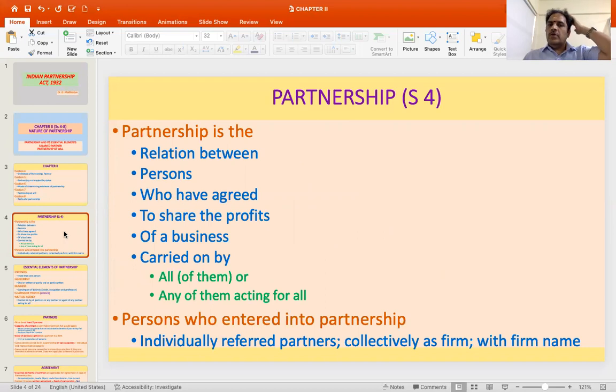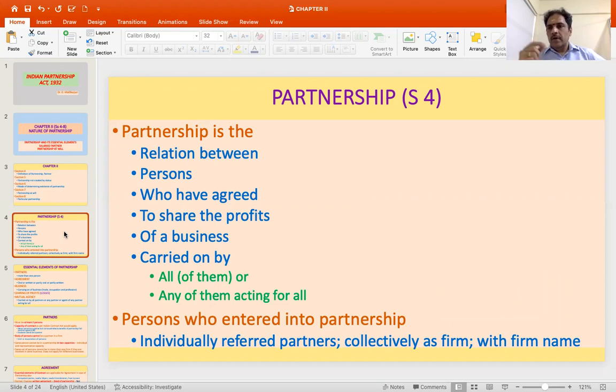First, section 4 talks about partnership. Partnership is the relation between persons who have agreed to share the profits of a business carried on by all of them or any of them acting for all. So here, the important aspects are: it's a relationship. Second, it requires persons who have agreed, so there has to be an agreement. Then the determining element is sharing of profits. Then it should be of a business, that is, a profit-making entity. Then it should be carried on by all of them or any of them acting for all. So there is an element of mutual agency.